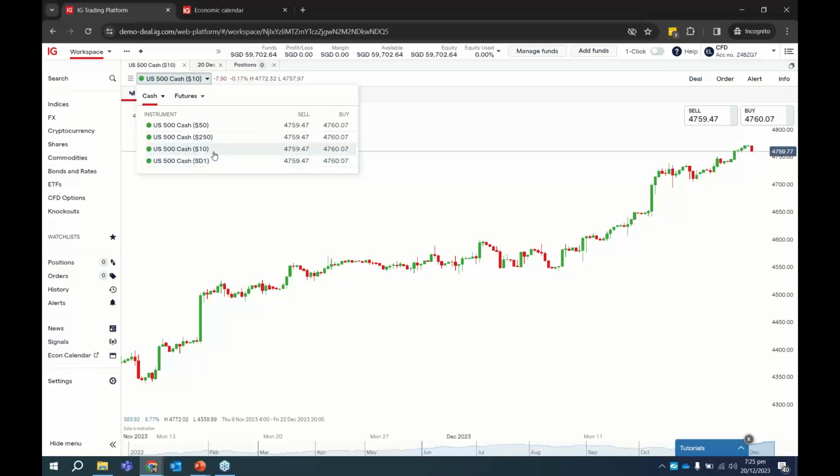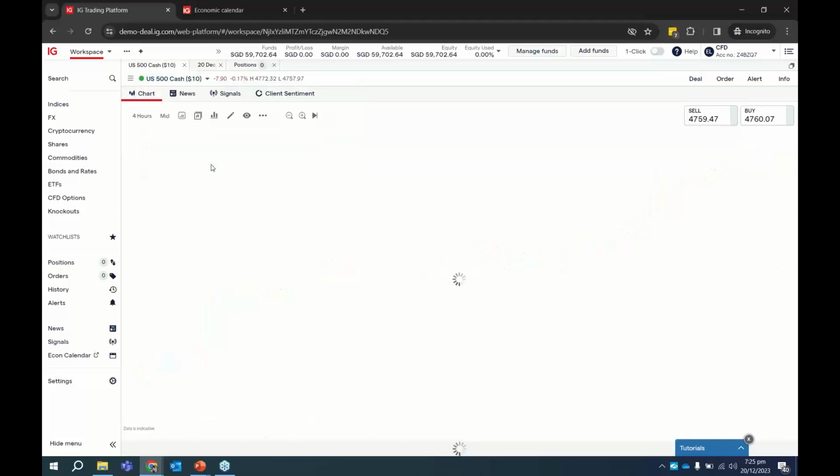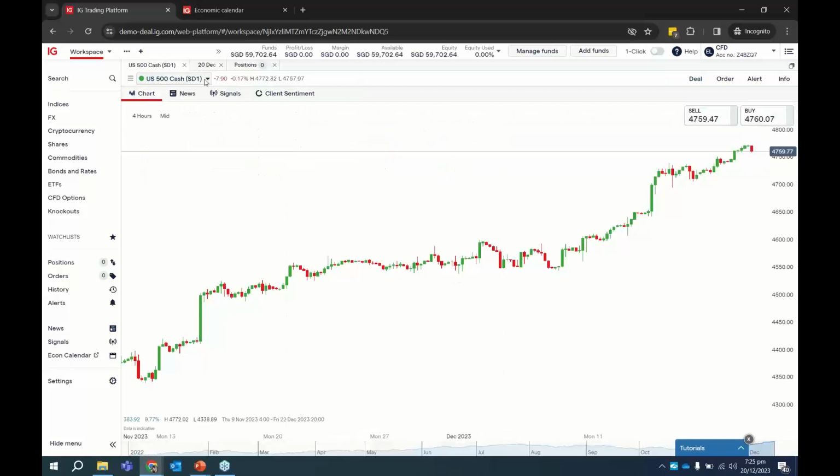If you are trading the S&P 500 in US dollars, but you fund your trading account in Singapore dollars, then there will be some conversion fees. And to be honest, every broker has a markup on the conversion fee, so it's kind of like a trading cost to you. One way to work around this and reduce trading costs is to just trade the Singapore dollar contract. So I'll select the SD1, where 1 point is 1 Singapore dollar.